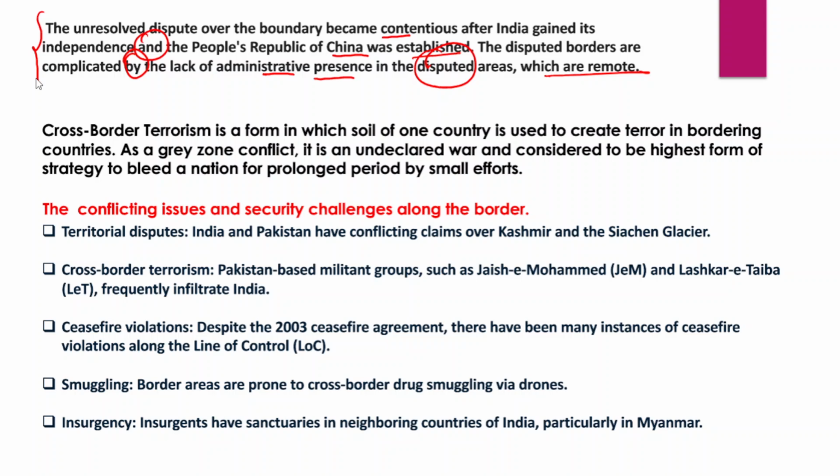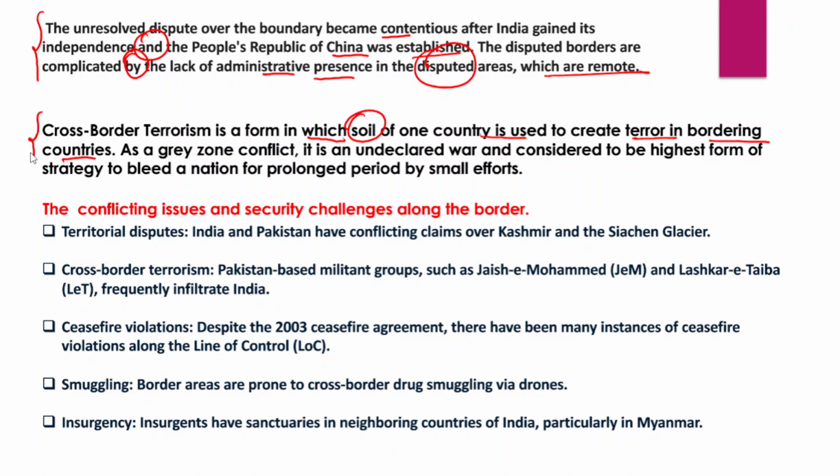But when we talk about India and Pakistan, cross-border terrorism is one of the major threats that India has been facing from Pakistan, because cross-border terrorism is state-sponsored terrorism. It is a form of violence in which the soil of one country is used to create terror in the bordering countries.